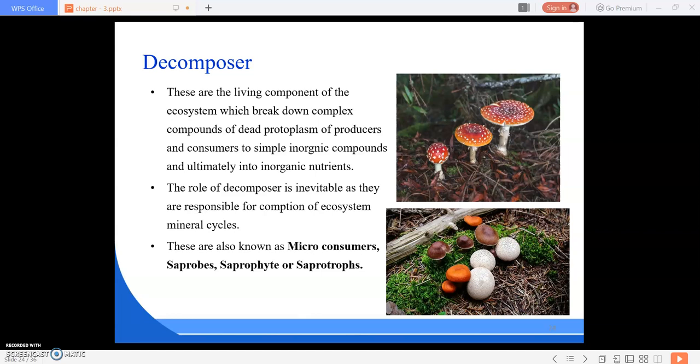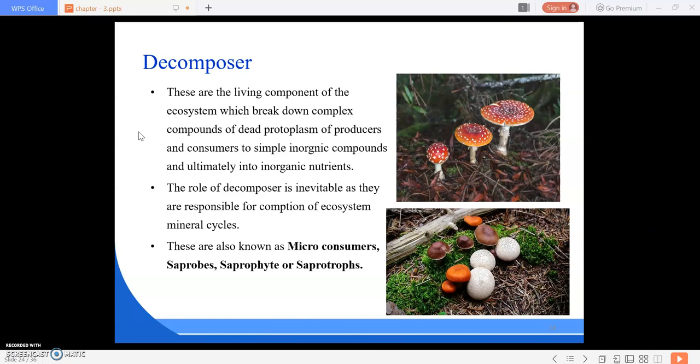These are the living components of the ecosystem which break down complex compounds of dead protoplasm of producers and consumers into simple inorganic compounds, and ultimately into organic nutrients. The role of the decomposer is inevitable, as they are responsible for completion of the ecosystem mineral cycle.